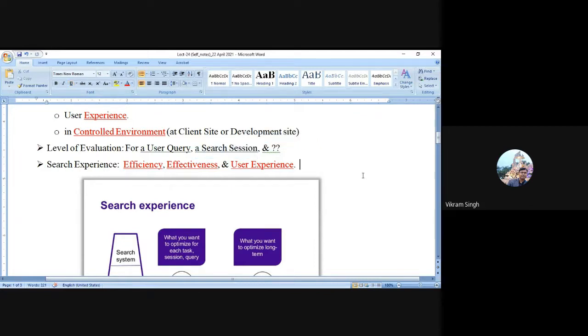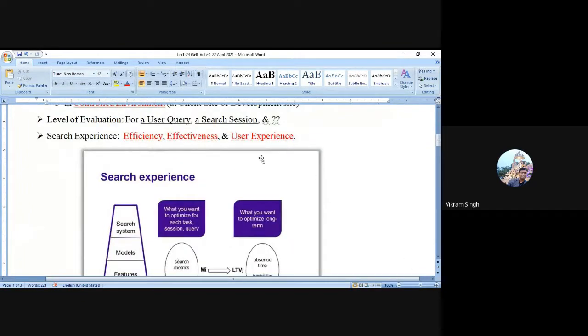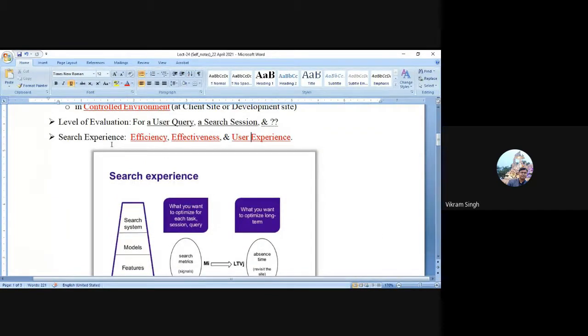Now, because we are talking about search system performance and evaluation, we consider search experience as a term, which is very important and often used whenever we talk about the evaluation of a system. Whether it is a recommender system, social search system, web search system, or document filtering system, any kind of search system evaluation has this relation with search experience.